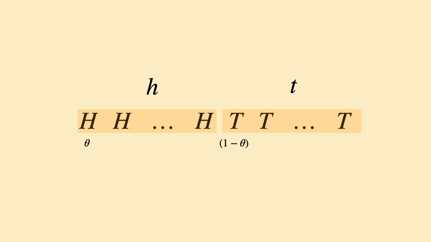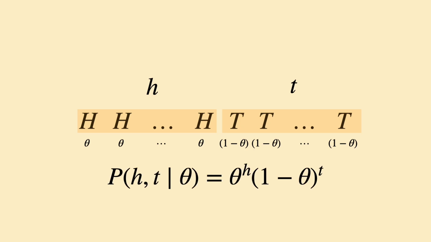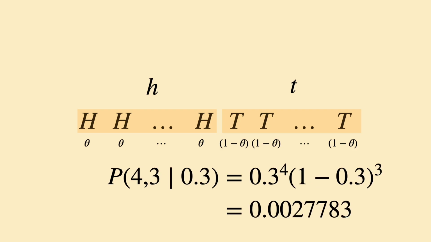The probability of seeing heads h times is theta multiplied by theta and so on, or theta to the power of h. Similarly, the probability of seeing tails t times is 1 minus theta multiplied by 1 minus theta and so on, or 1 minus theta to the power of t. The overall probability is theta to the power of h times 1 minus theta to the power of t. In our example, with theta being 0.3, the probability of observing 4 heads and 3 tails is 0.0028.